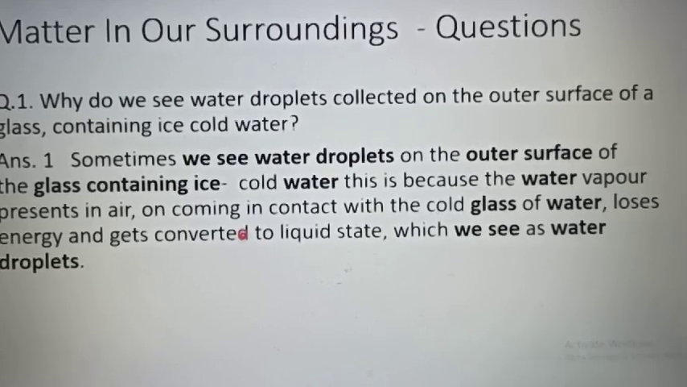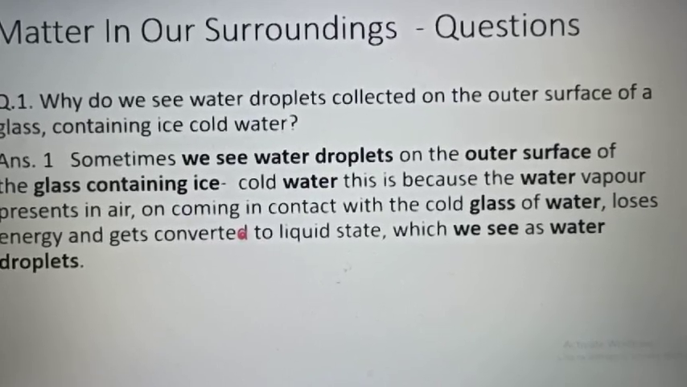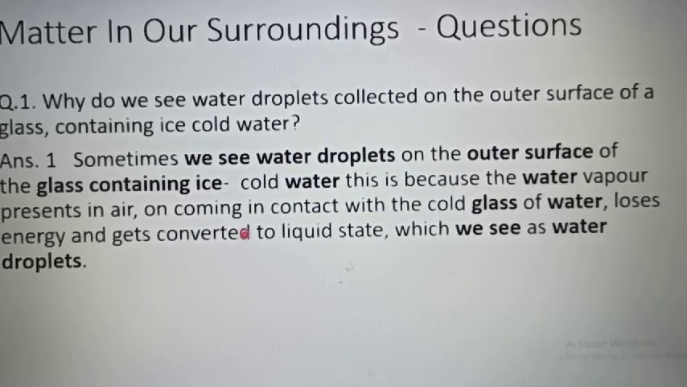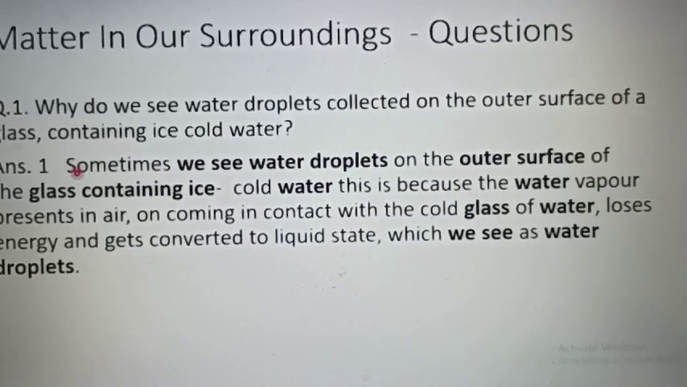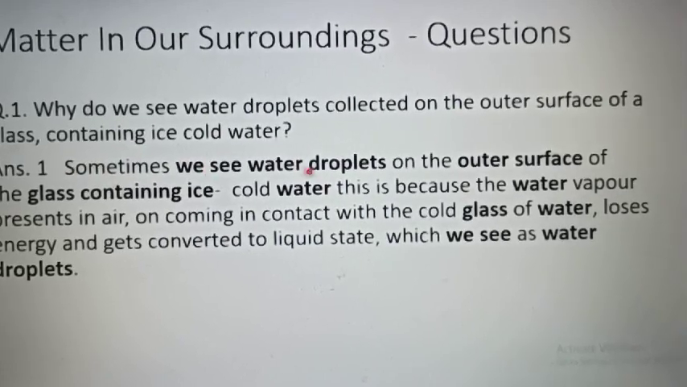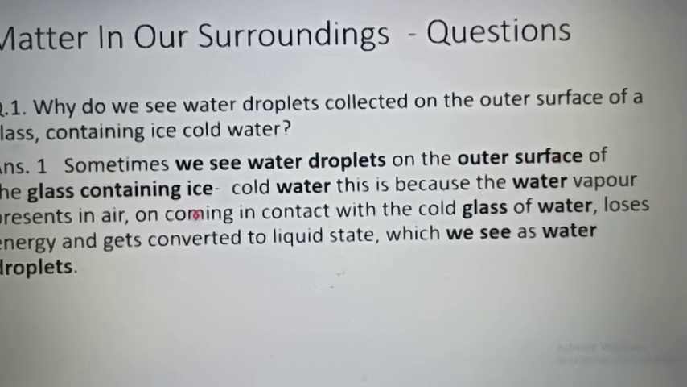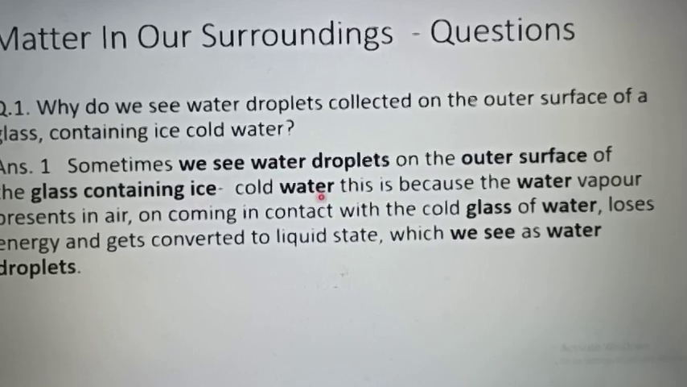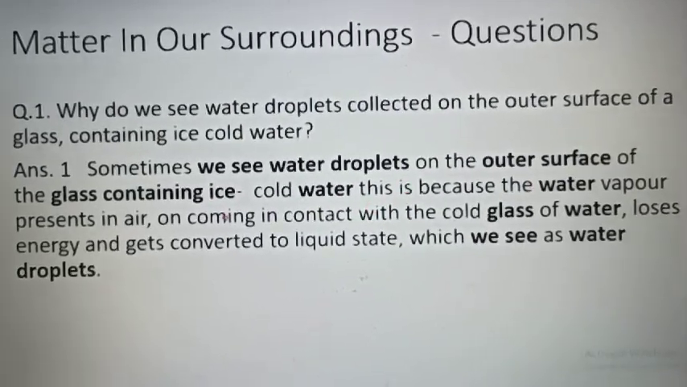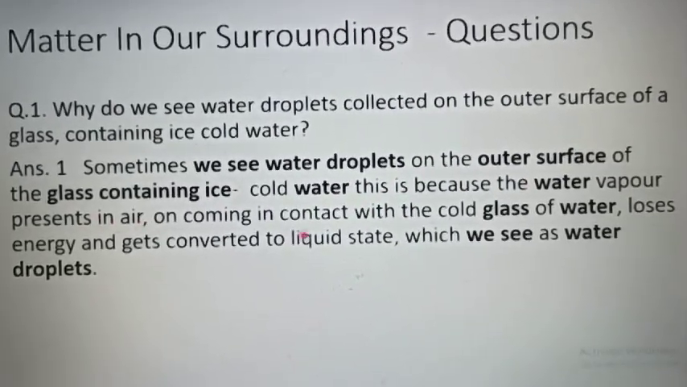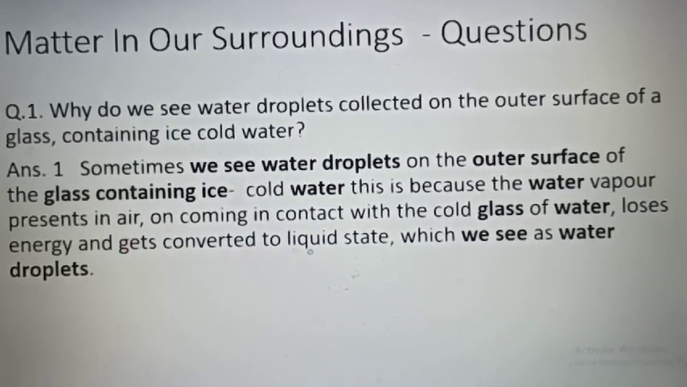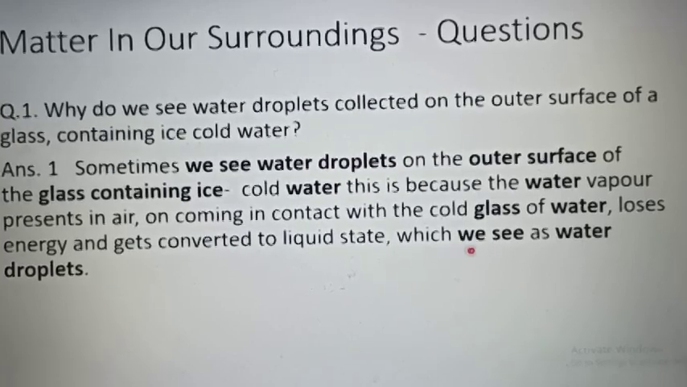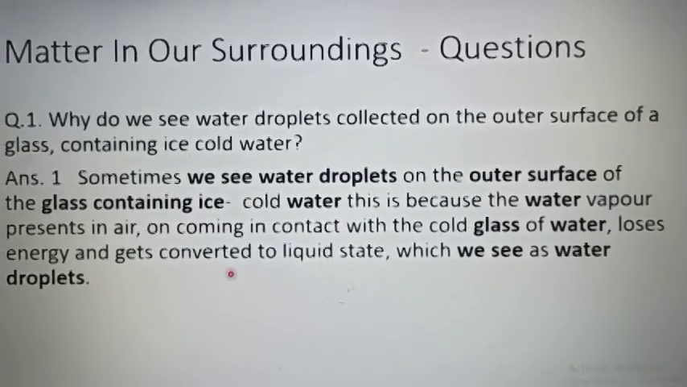First question is, why do we see water droplets collected on the outer surface of a glass containing ice cold water? Answer: we sometimes see water droplets on the outer surface of the glass containing ice cold water, and this is because the water vapor present in air on coming in contact with the cold glass of water loses energy and gets converted to liquid state, which we see as water droplets.